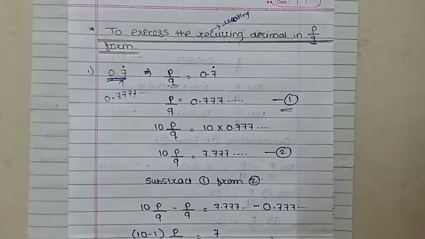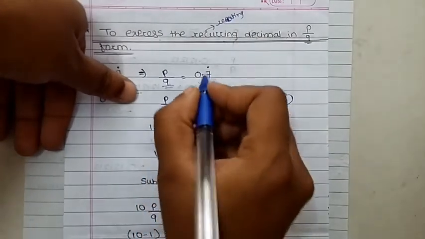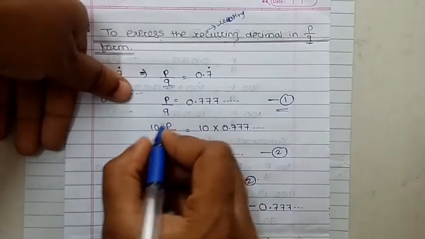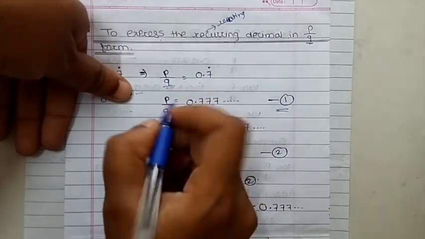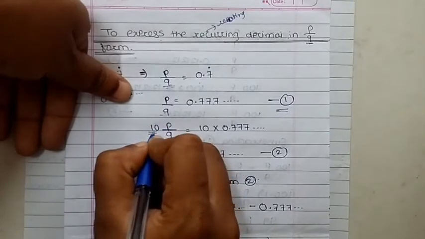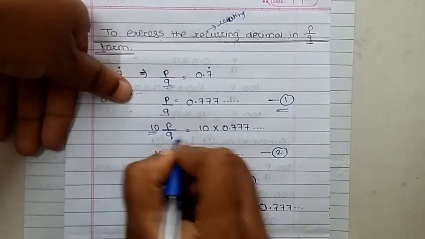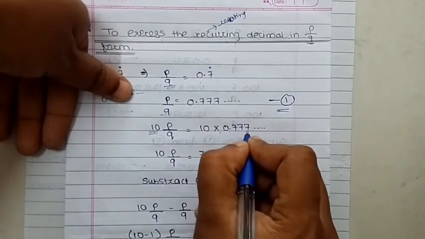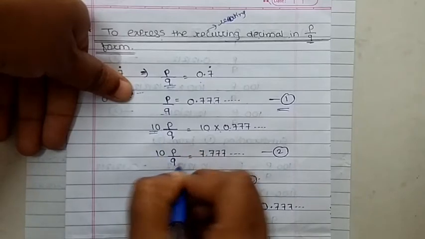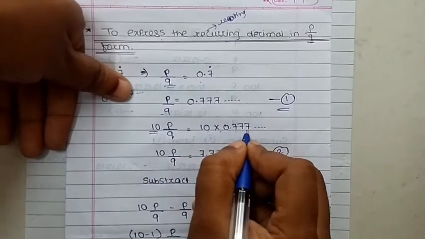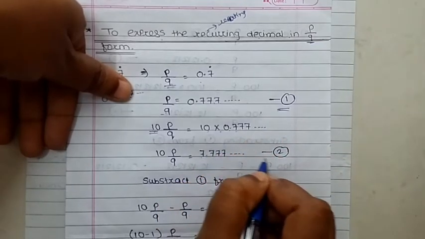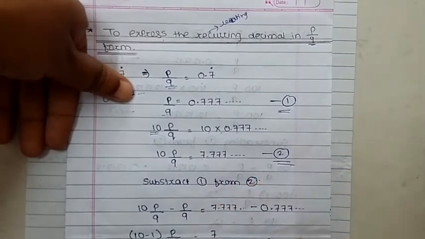Now listen, after the point the single digit is repeating. Therefore we can multiply this full equation by 10 only. When one digit is repeating, then we have to multiply by 10 here. So 10 into P upon Q is equal to 10 into 0.777 dot dot dot. Clear? Then 10 into P upon Q, take it as it is. When we multiply 10 into 0.777, what is your result? That is 7.777 dot dot dot, and this is your equation number 2.